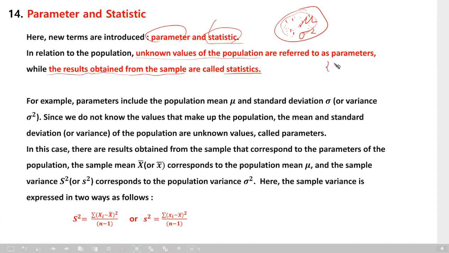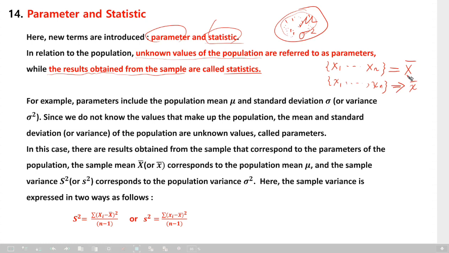What is a sample? X1 up to Xn, capital letters. Then there will be X bar. And for the small letters x1 to xn, realized values, there will be small x bar. This is a calculated sample mean.